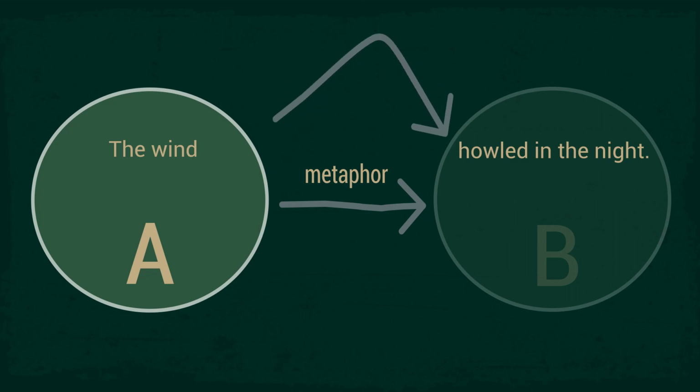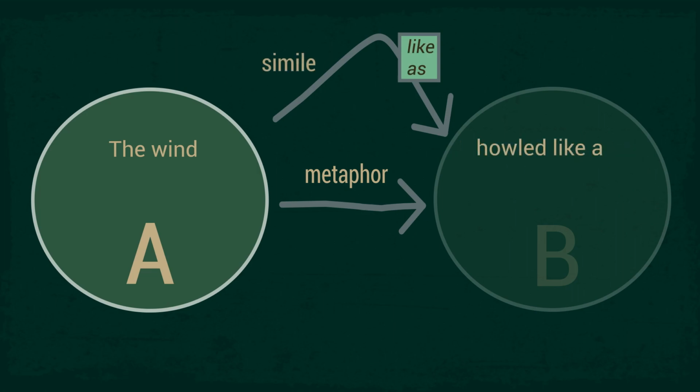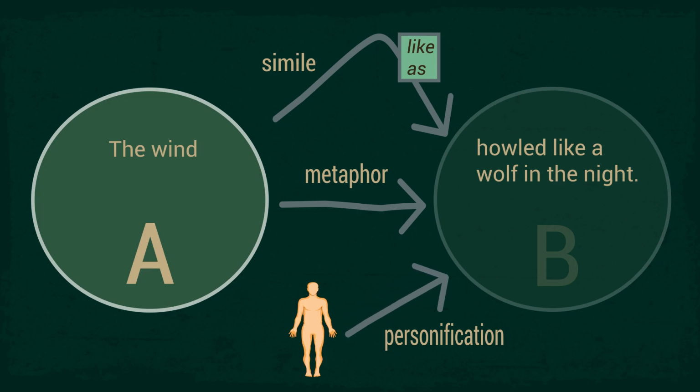You can use an indirect comparison as well, one that goes through a word like or as. The wind howled like a wolf in the night. Then there's personification. That's when the B part of the comparison is a person. The wind whispered through the trees. Persons whisper, personification.